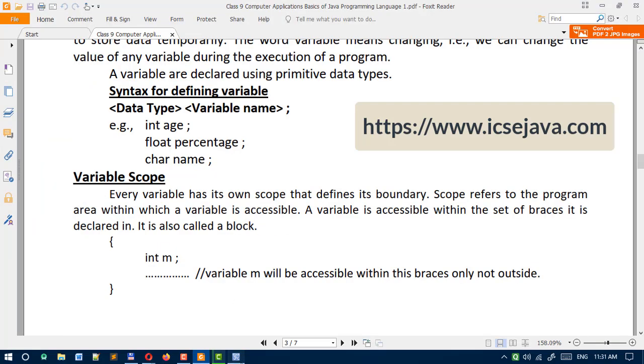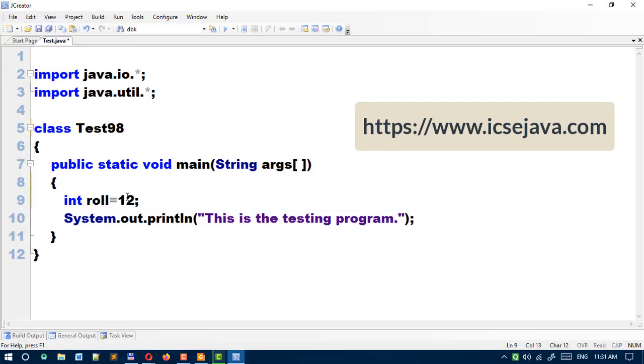Using this example you can see 12 is a constant value, so 12 is a literal. Roll is a variable name, so it is an identifier. int is predefined for the primitive data type, so it is a keyword. And equal to is an assignment operator.